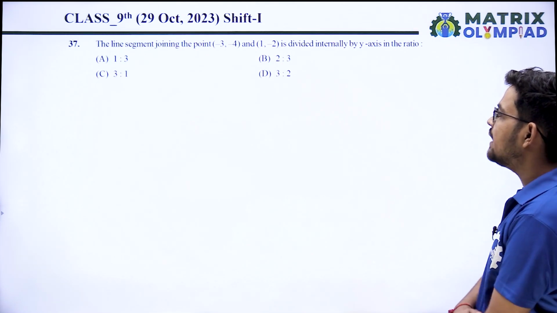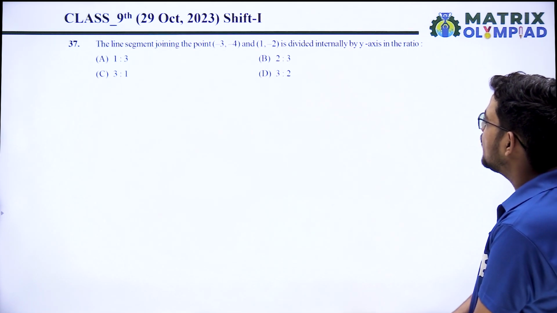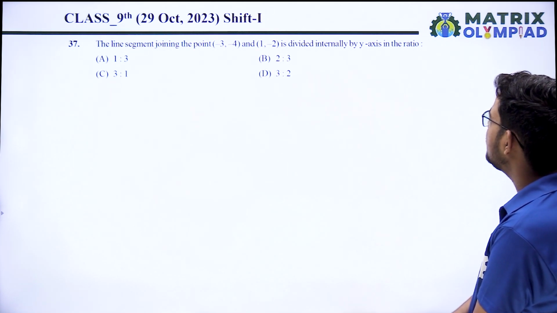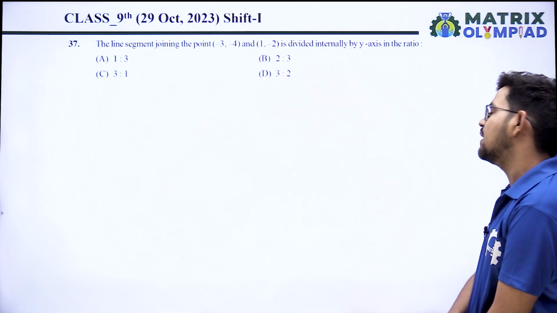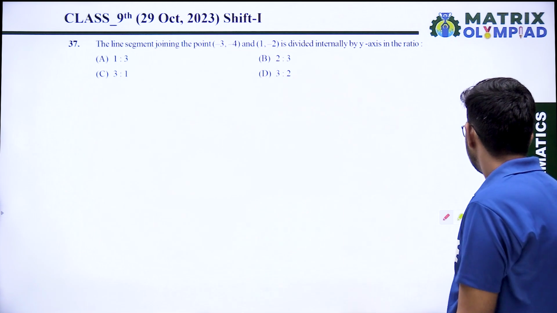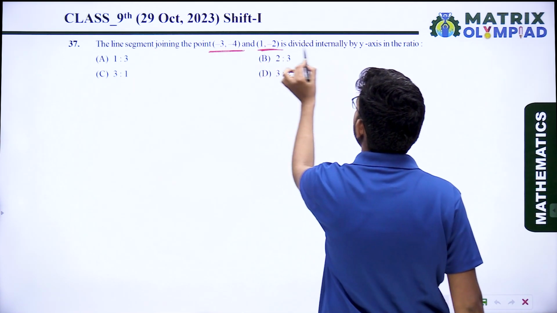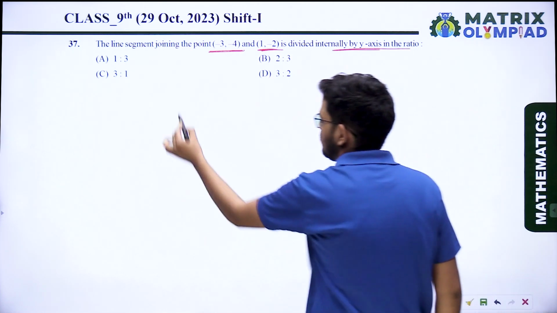Now next question: the line segment joining the points (-3, -4) and (1, -2) is divided internally by the y-axis in the ratio. It is saying that a line segment joining the points is divided internally by the y-axis.